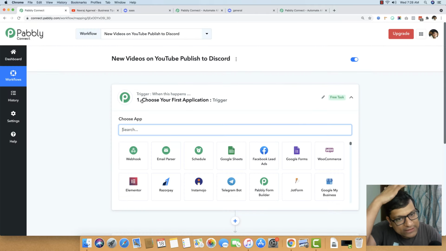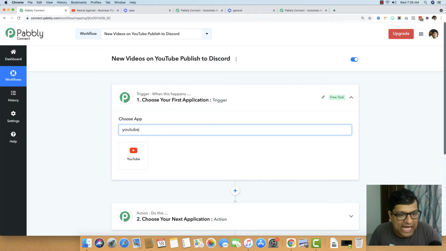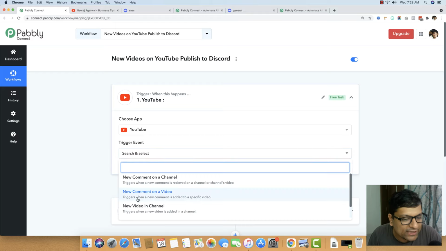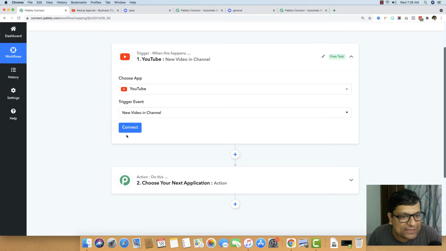The first thing you will see right here is "Trigger: when this happens". So I will be selecting the app name as YouTube, and I'm just going to click YouTube right here. Now it is asking us for the trigger event, what essentially will start this workflow. Now this workflow will be started whenever there is a new video in a channel, so I'm just going to select New Video in a Channel. Then it is giving us a Connect button.